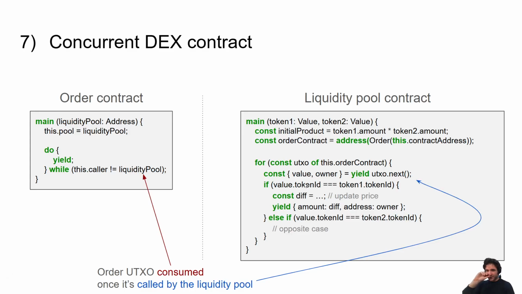This also gives us a fairly easy way to do concurrent dexes. How do concurrent dexes work? It works by splitting up the ordered contracts from the liquidity pool itself. This is how a lot of dexes work in UTXO-based blockchains. People will queue up orders to be processed, and now we just, as a for loop, process all the UTXOs that are queued up. So it's taking ideas from the Oracle and some of the ideas from our DEX example to combine them together to build a concurrent DEX.